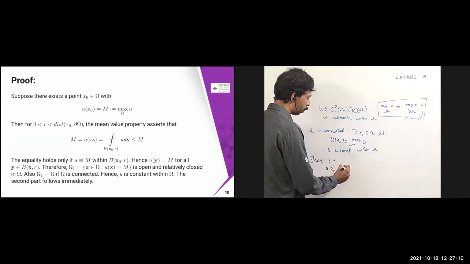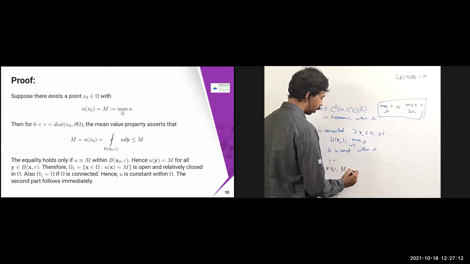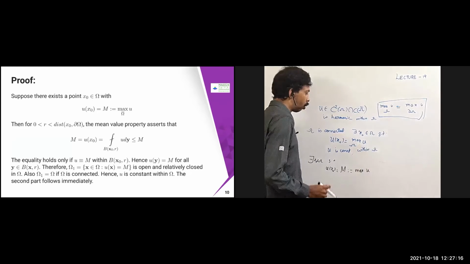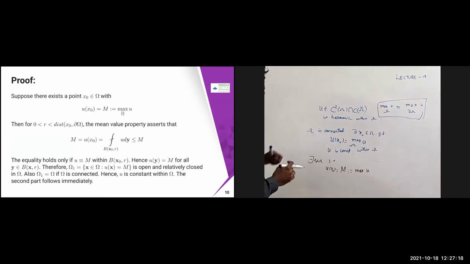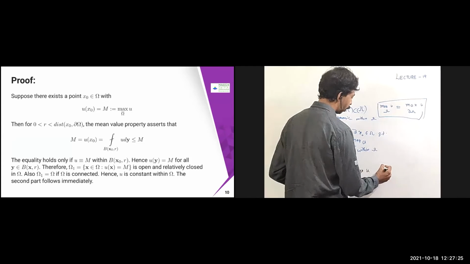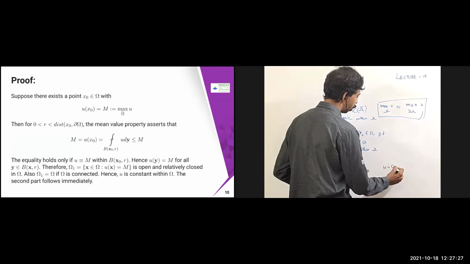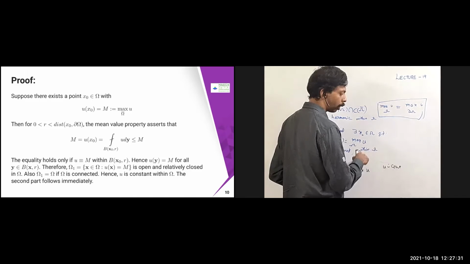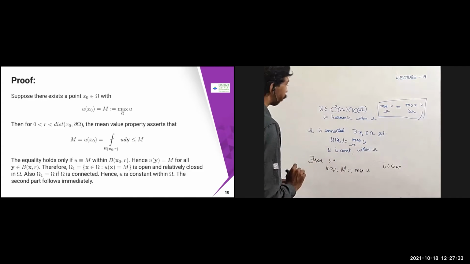such that U of x naught equals M, which I am just defining as the maximum of U. So what do I need to prove? Omega is connected, and x naught belongs to omega such that U of x naught equals the maximum of U. What I need to prove is that U is constant within omega, meaning for all values in omega, it should be constant. That's what I'm going to prove.